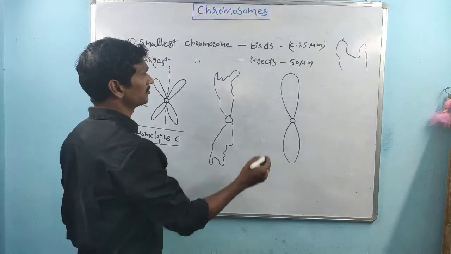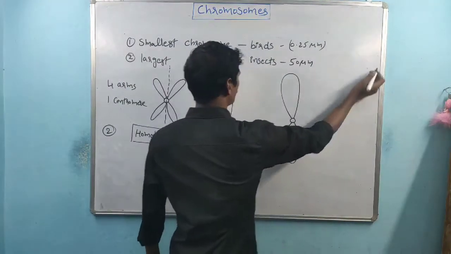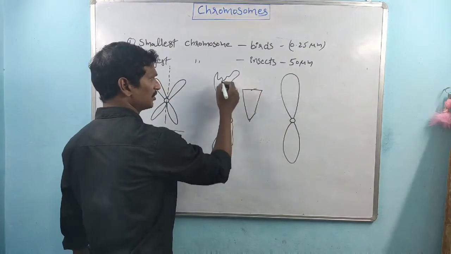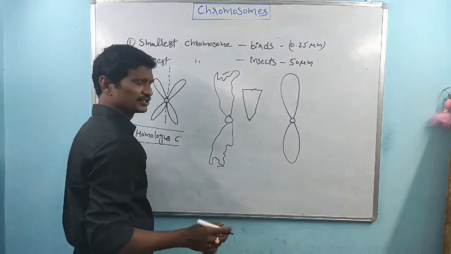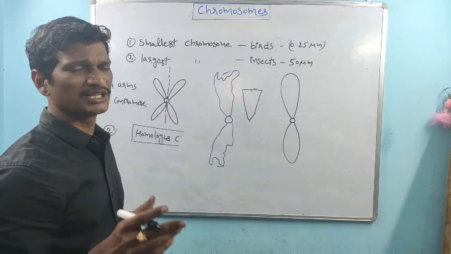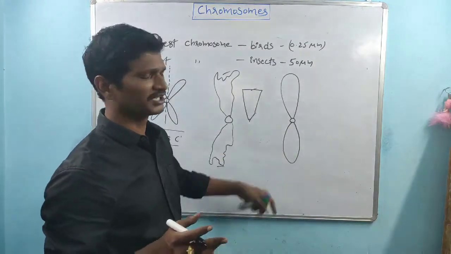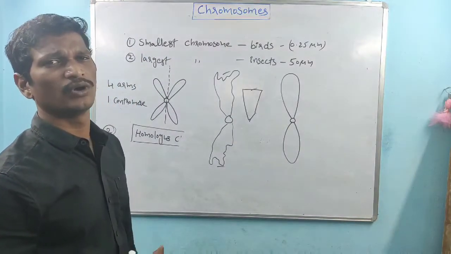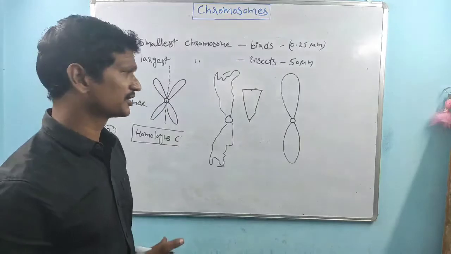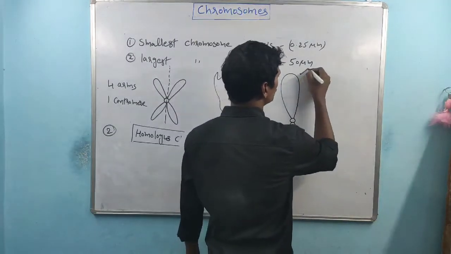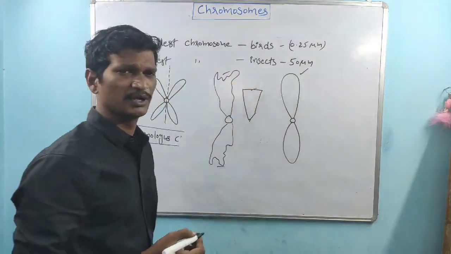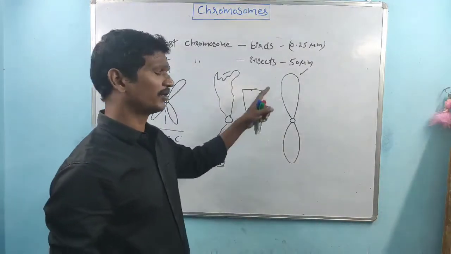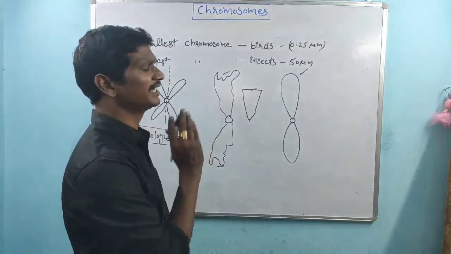Why are chromosomes maintained in one particular shape? The arm ends maintain one particular shape. So why do the chromosome ends maintain this particular shape, and how is the shape maintained?